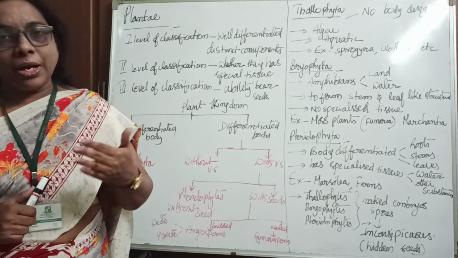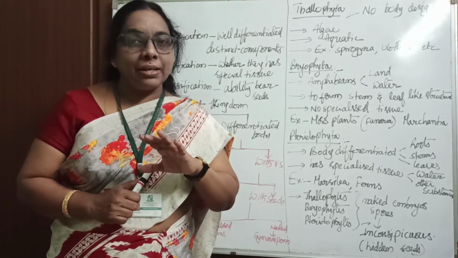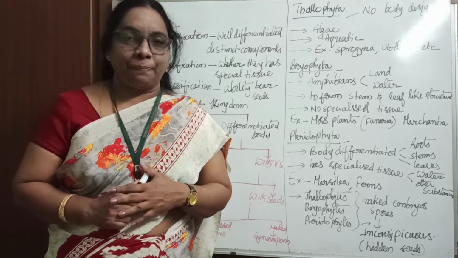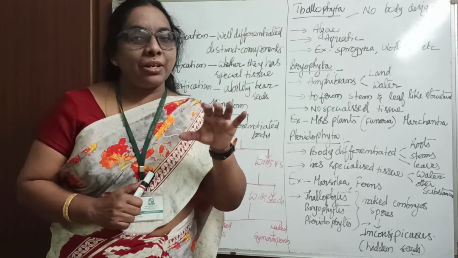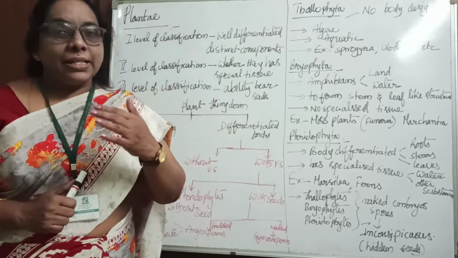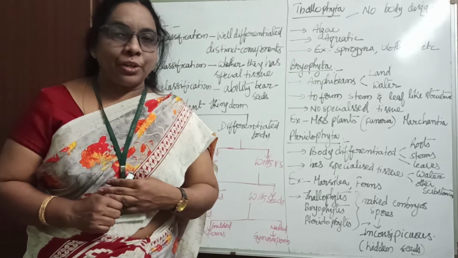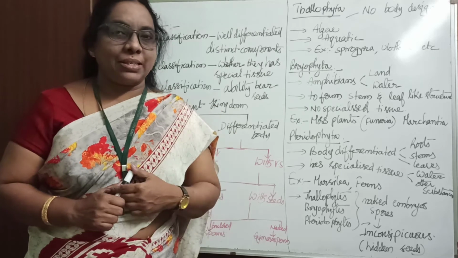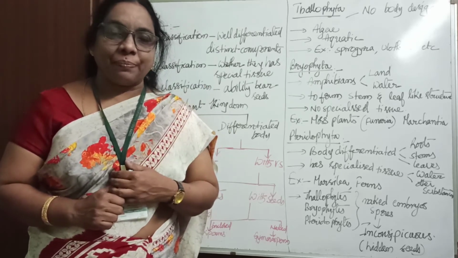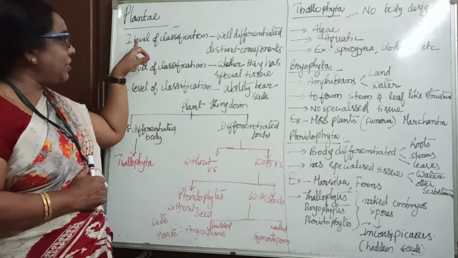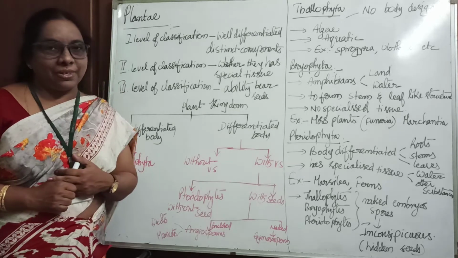Before going deeper, first we learn how scientists created the plant classification. What characteristic features did they observe to place plants in different groups? The scientists classified the plant kingdom in three levels. We can term them the first level of classification, the second level, and the third level of classification.